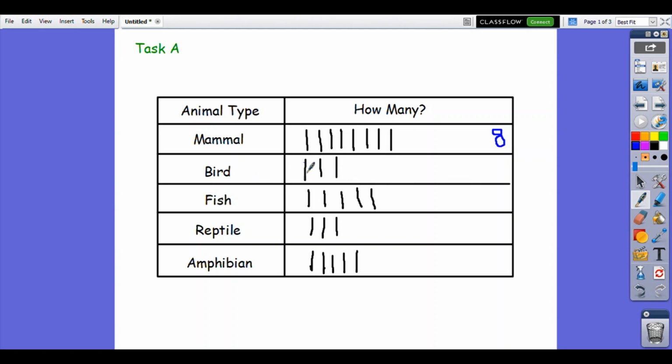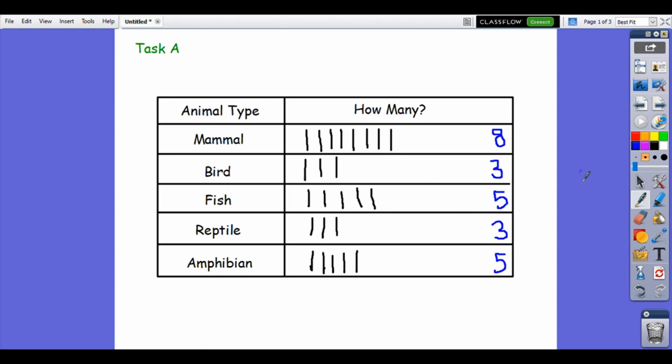Right, birds. 1, 2, 3. 3 total people liked birds. How many people liked fish? 1, 2, 3, 4, 5. Total 5 people liked fish altogether. There's our 5. And reptile, well, I can see that's 3, so I'm going to put 3 there. And amphibians, 1, 2, 3, 4, 5 again. Oh, we've got 2. Oh my goodness. Right, that's interesting, isn't it?